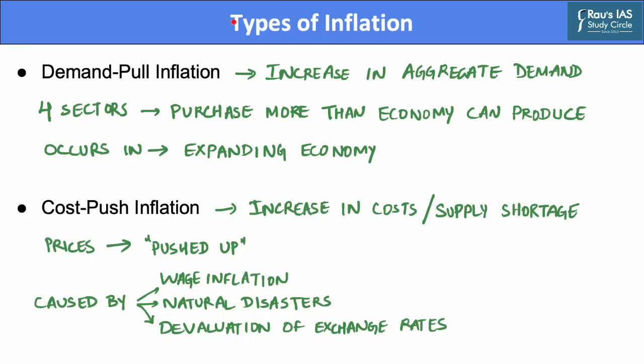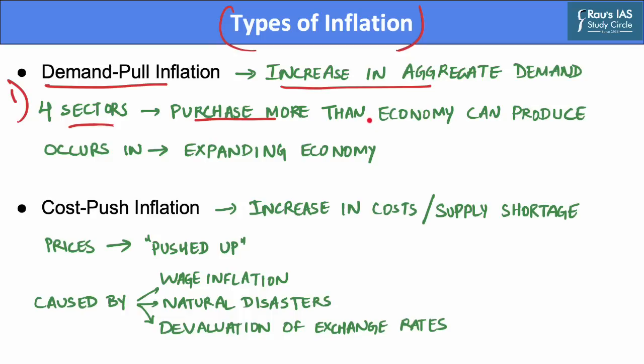Now let us discuss the different types of inflation. The first type is called demand pull inflation. Demand pull inflation occurs when there is an increase in the aggregate demand, categorized by four sectors of the economy, that is households, private, government, and foreign buyers. When these four sectors of the economy concurrently want to purchase more output than the economy can produce, it leads to an increase in the level of prices.